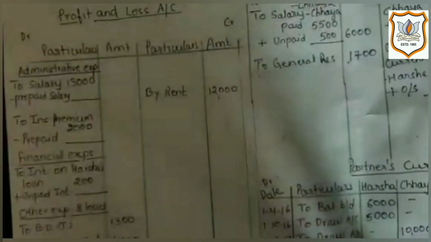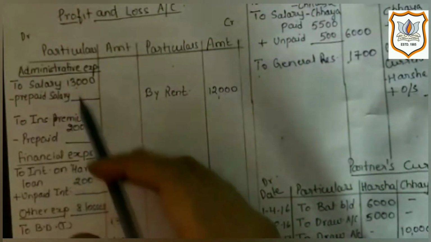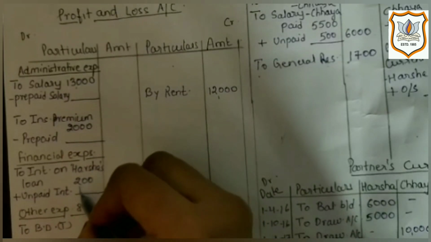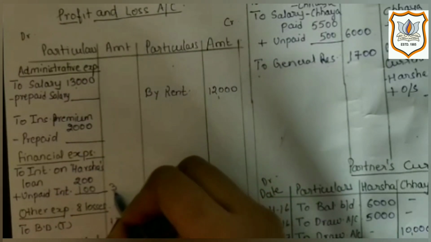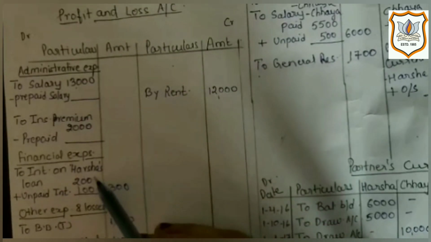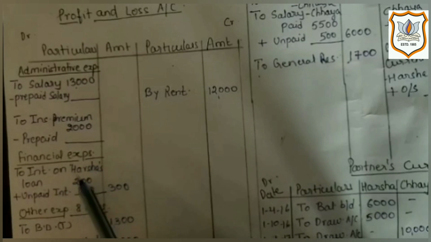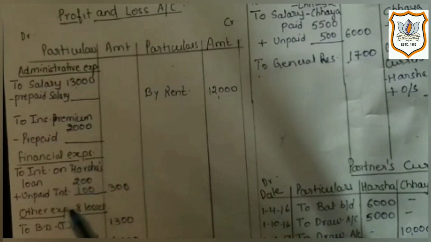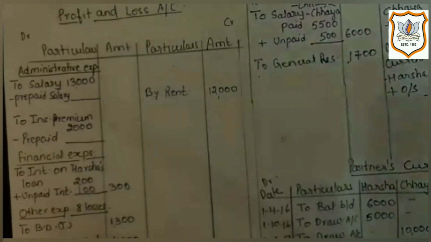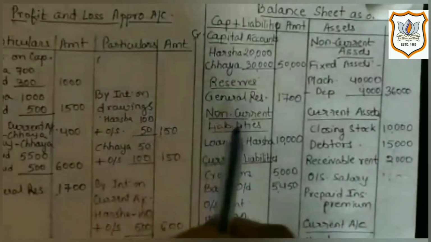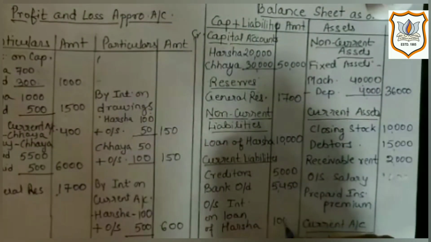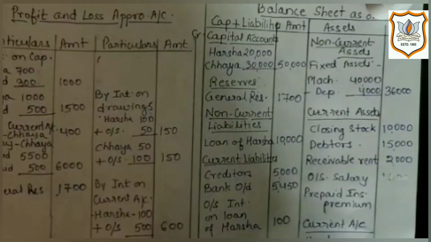So first effect of it would be on debit side of profit and loss account. We will add it to rupees 200. In outer column we will get 300. So out of rupees 300, 200 has been already paid by the firm and rupees 100 is yet to be paid. As it is an expense, so we will record it on debit side of profit and loss account. Now second effect of it would be on liability side of balance sheet, as the firm will have to pay it in future.